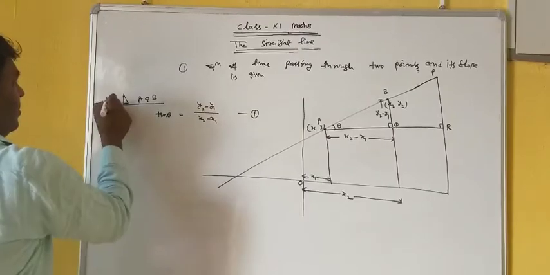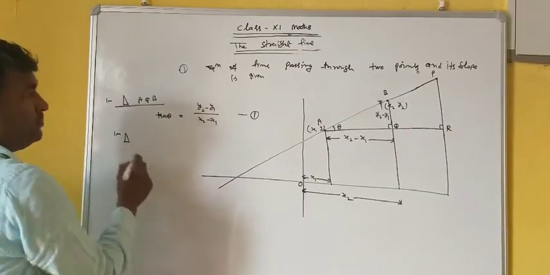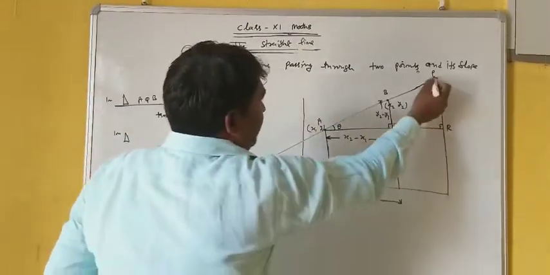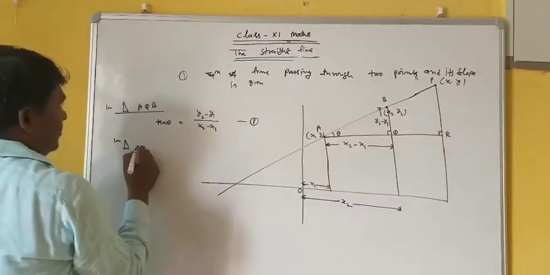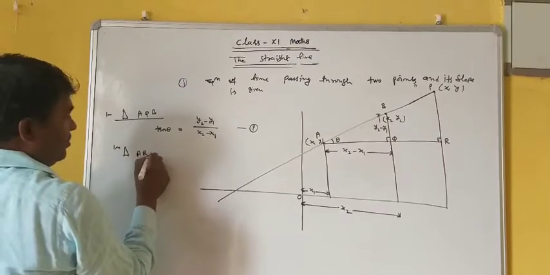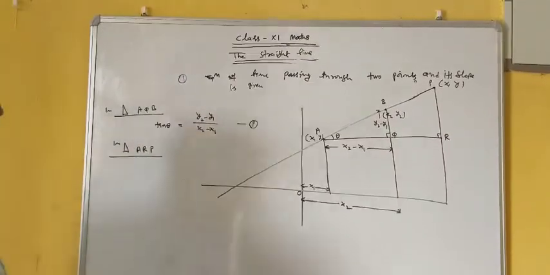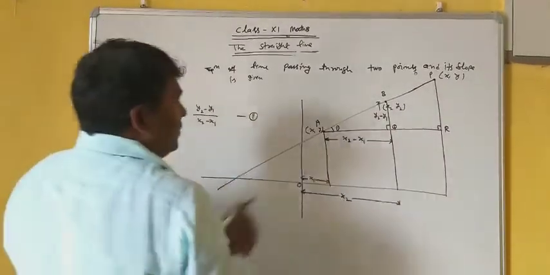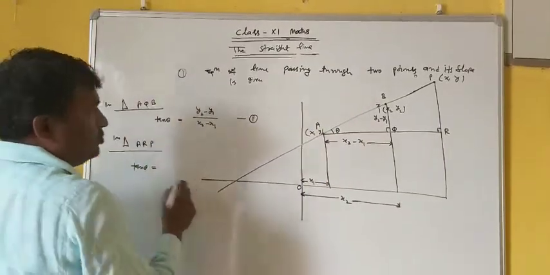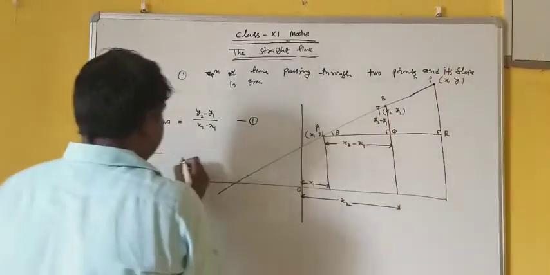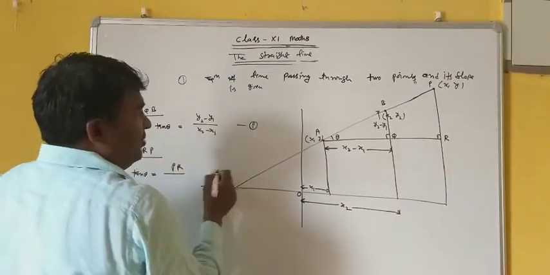Now in the right angle triangle ARP, P is your x comma y, just see this tan theta is equal to perpendicular upon base, PR upon AR.